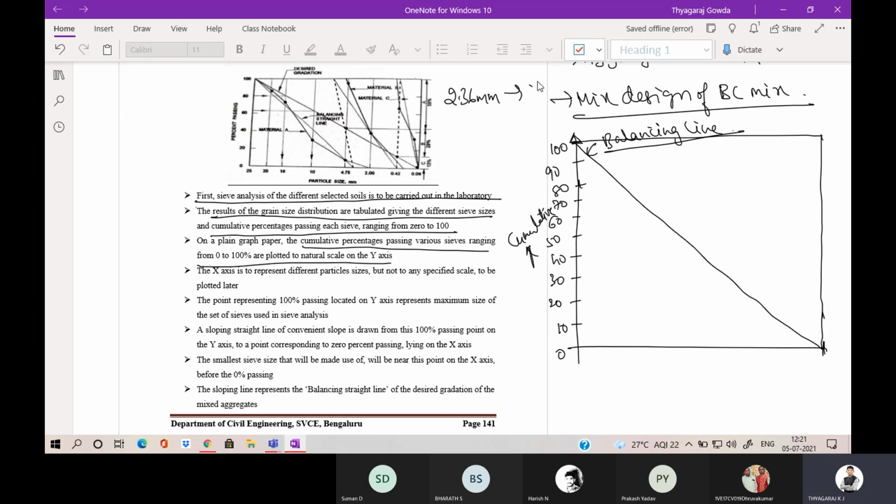We can take around 80% of the particles passing 2.36. So we will draw a line like this. It will cut the balancing line here; project it downwards. You can plot that as 2.36 mm. So by looking at the cumulative frequency of the aggregates, we are going to get the x-axis.